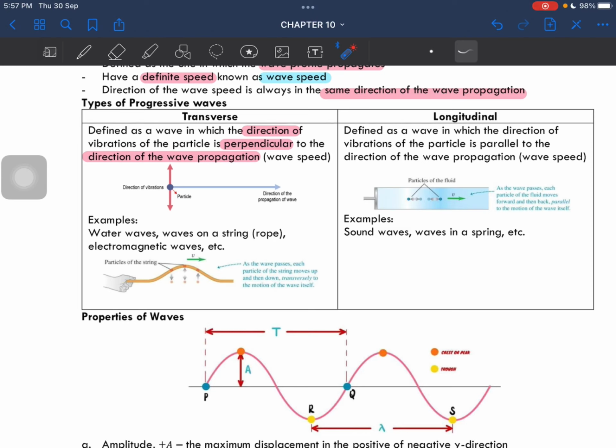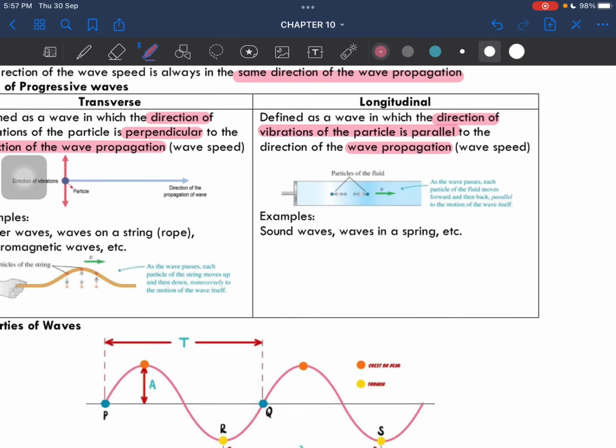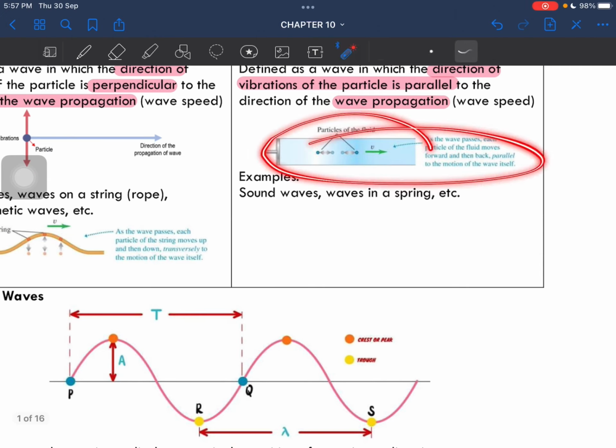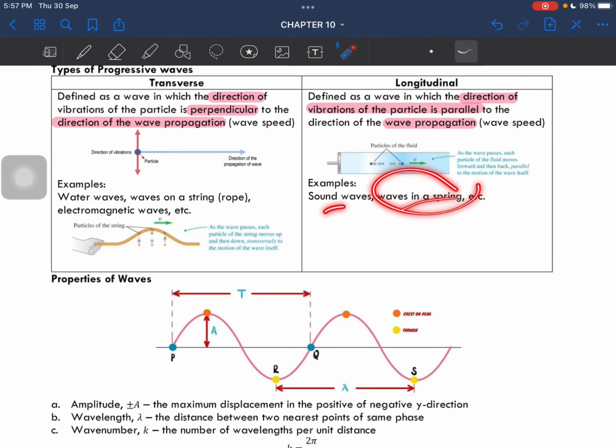Okay, then we have longitudinal wave, which is defined as a wave where the direction of vibration is parallel to the direction of wave propagation. Okay, wave propagation means wave speed. Okay, so where is the wave moving? Where the wave is moving. Okay, right? So as the wave passes, look at this, each particle of the fluid moves forward and then back. Like an earthworm. Okay, so it is parallel to the motion of the wave itself. For example, we have sound waves, waves in a spring.